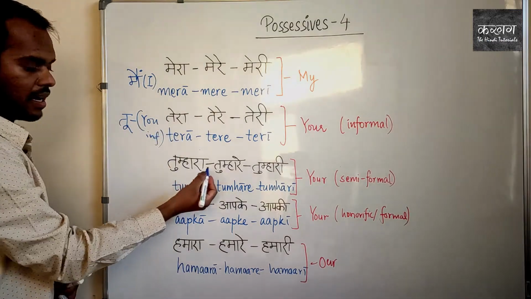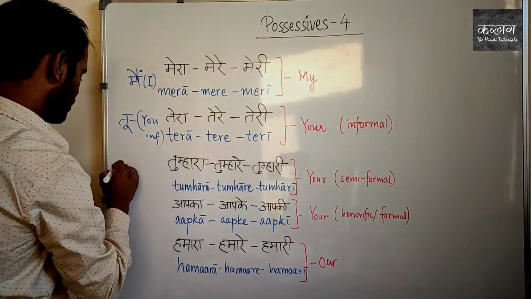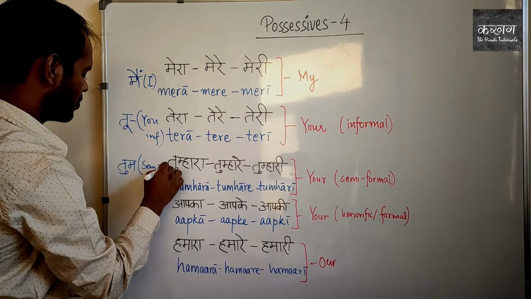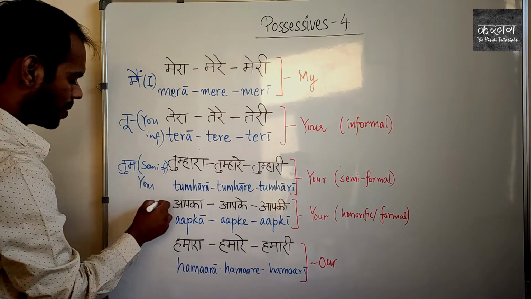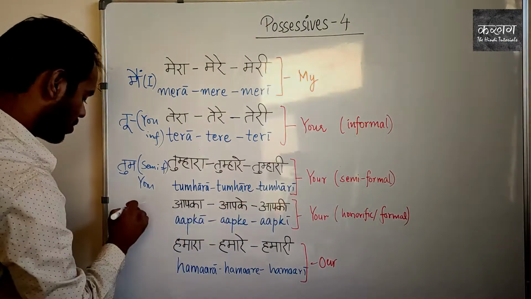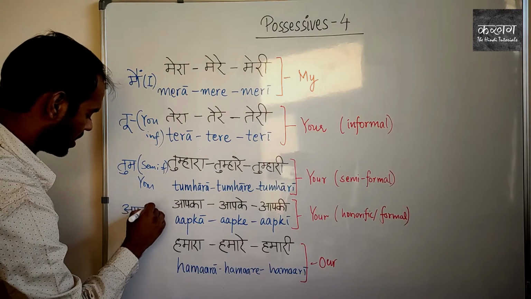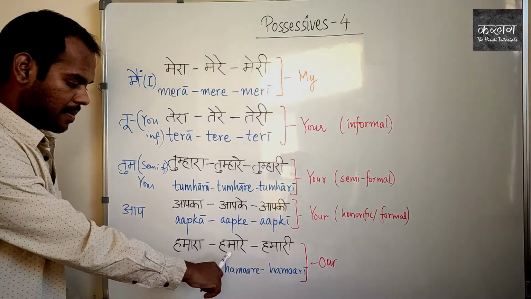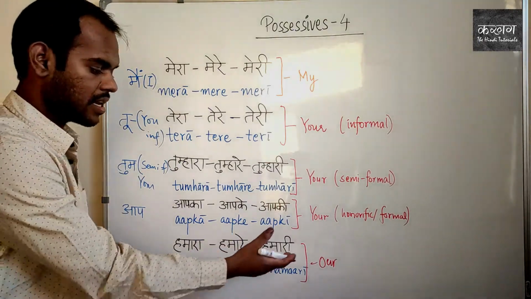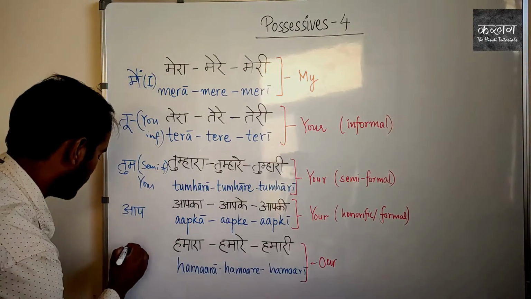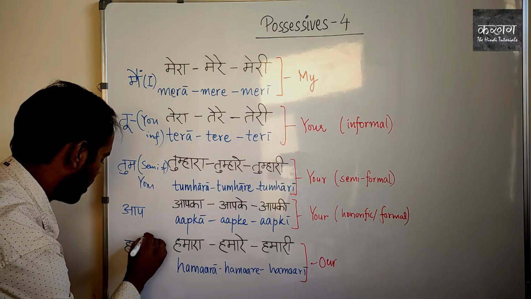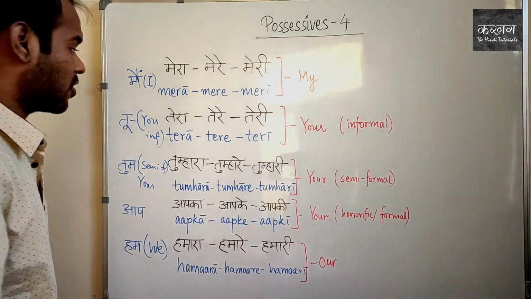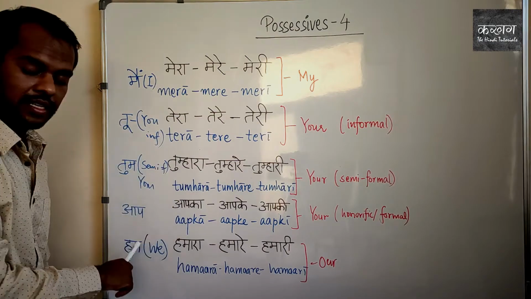And तुम्हारा, तुम्हारे, तुम्हारी corresponds to तुम, that is semi-formal, you. And आपका, आपके and आपकी corresponds to आप, that is you, formal. And the last, हमारा, हमारे और हमारी is our, that corresponds to हम. Hum means we. So we have learned possessives for I, you and we.